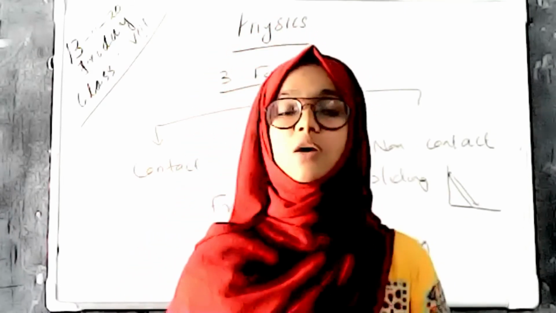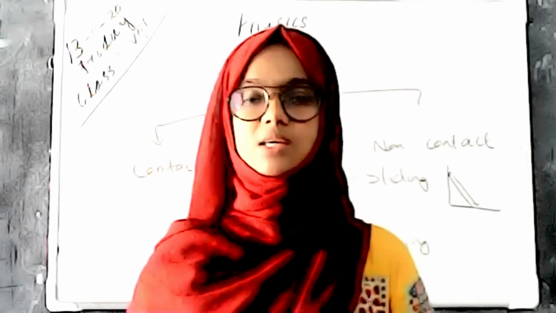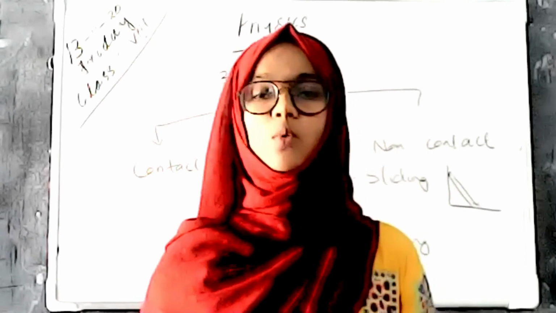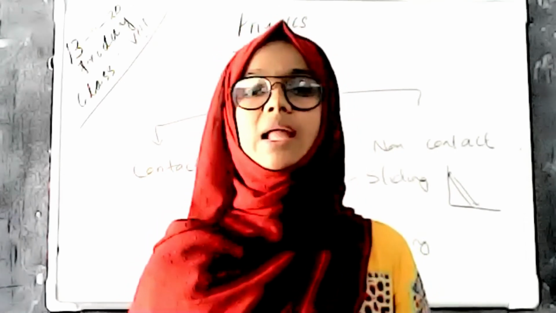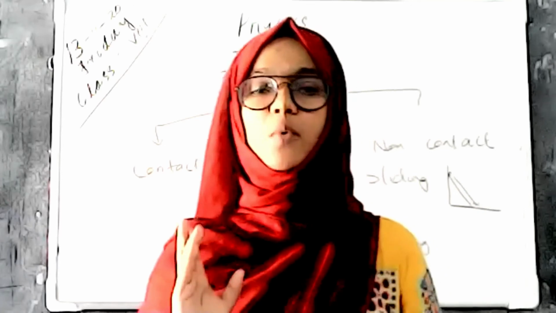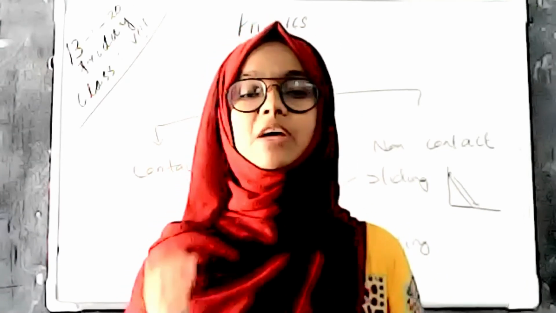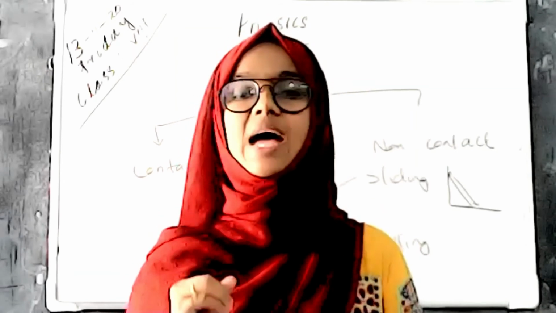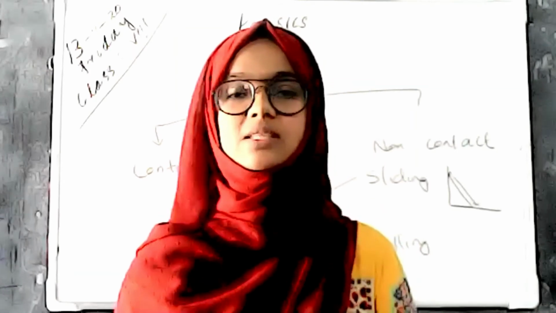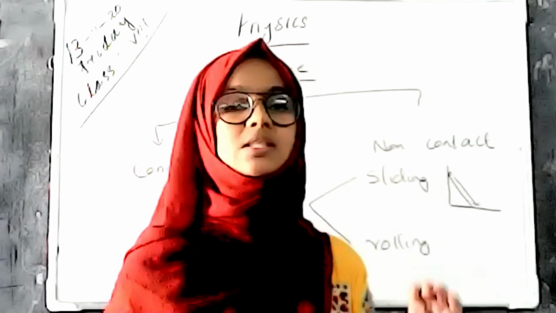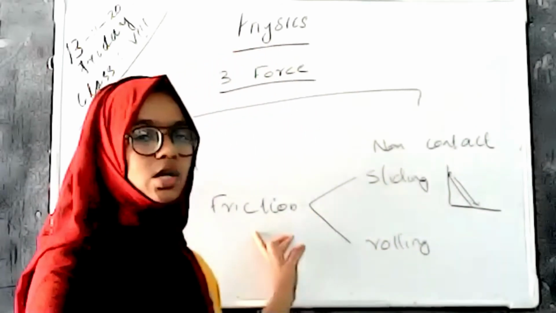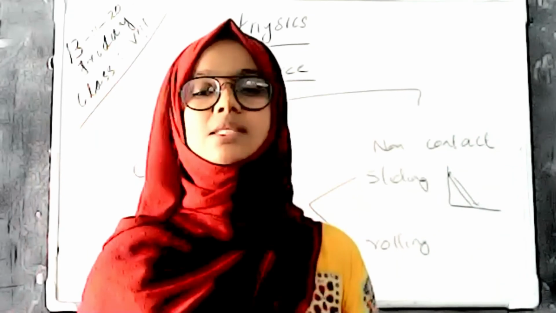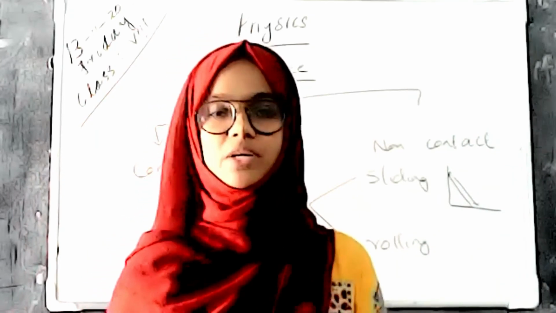And there is frictional force. When two bodies are in contact and moving, the layers of the two surfaces are in a parallel condition, and an opposite force acts between the two parallel lines. That opposite force is frictional force. There are two types of frictional force, sliding friction and rolling friction.